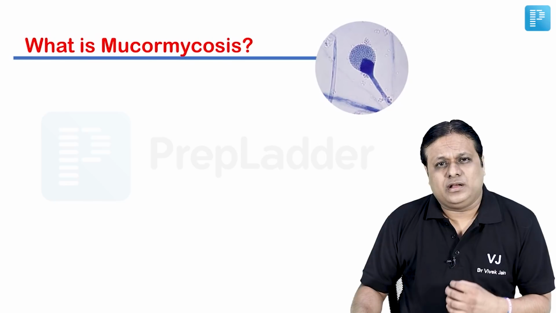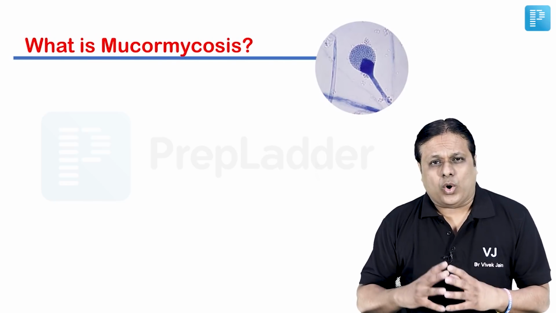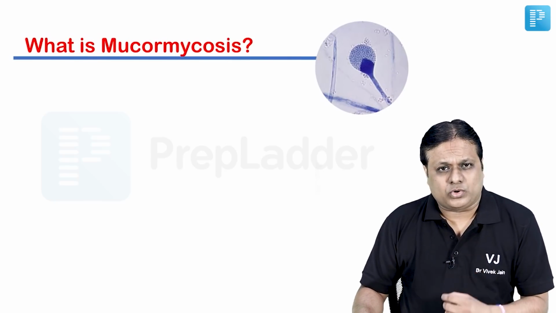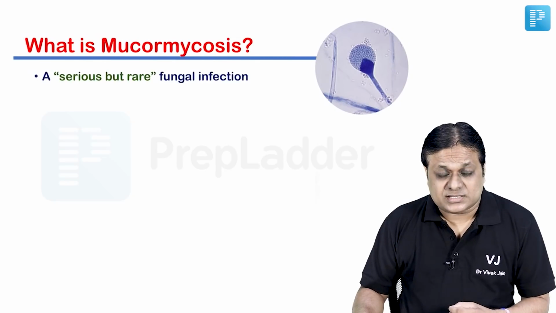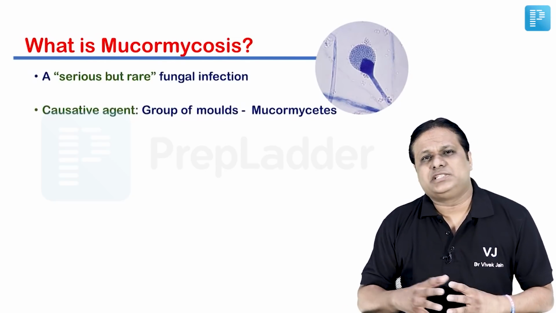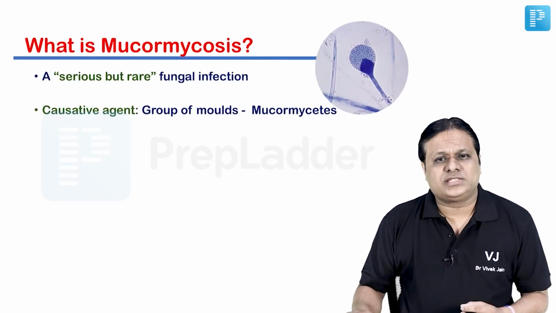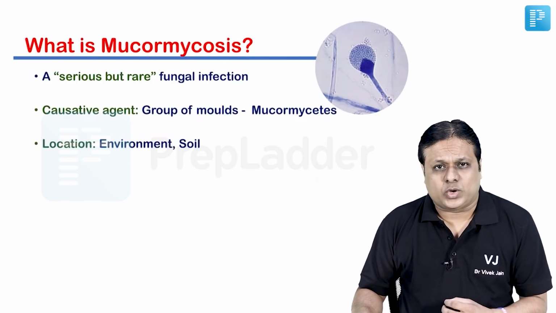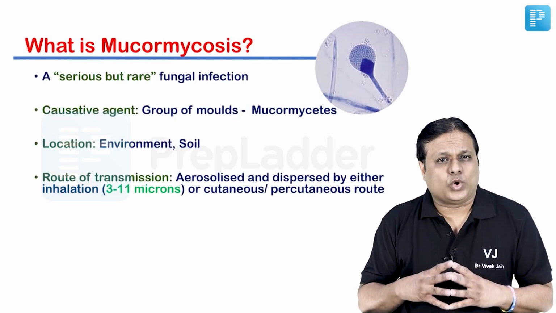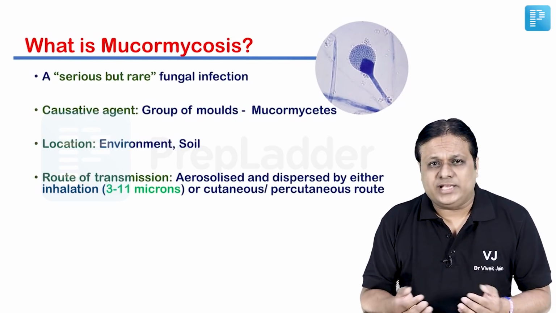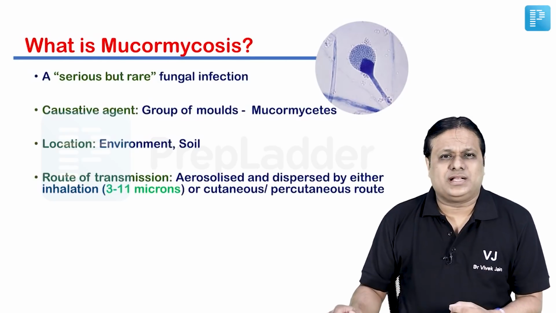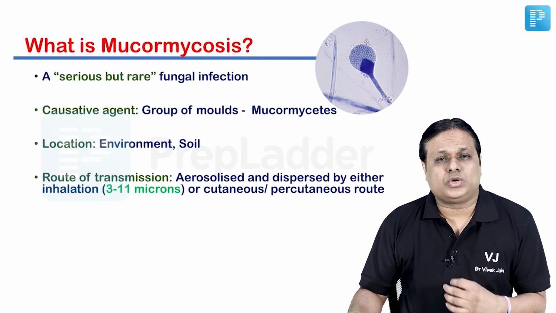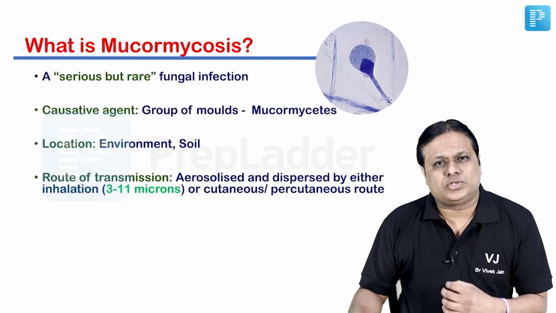Friends, when we look at what exactly is this mucormycosis, also known as black fungus by many parts of our society and even medical diaspora, this is a type of serious, but a very rare fungal infection. Please remember, its causative agent is a group of molds known as Mucormycetes. It is found in the environment, mainly in the soil. Friends, these are some fungal spores. So what is the major route of transmission? That is aerosolized or inhalation. So spores with the particle size 3 to 11 microns can reach us by inhalational route. Otherwise, it is also transmissible through cutaneous and percutaneous route also.